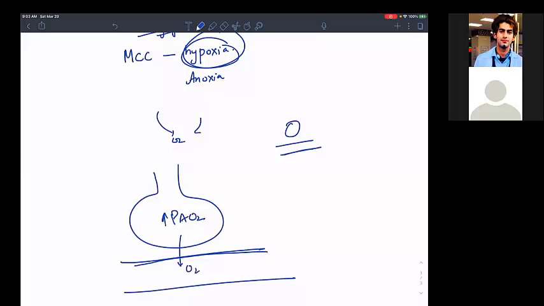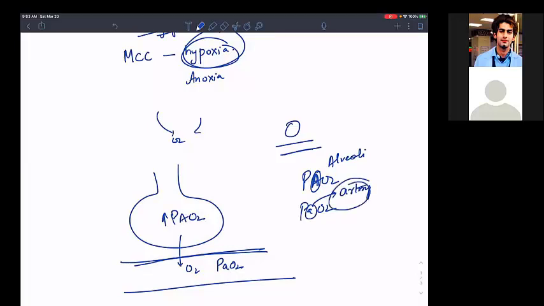Once the oxygen diffuses, this will increase the partial pressure in your arteries. So I call it PaO2. People are always confused: what is the difference between these? There is a simple thing to understand. This capital A, we remember like that: A is for alveoli, and this small a is for artery.